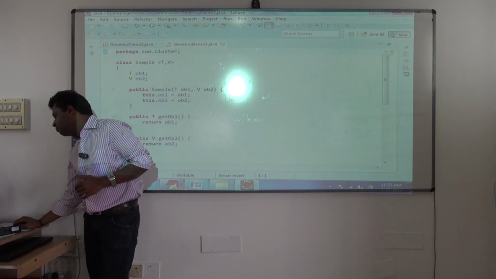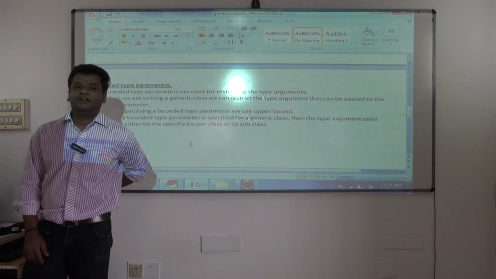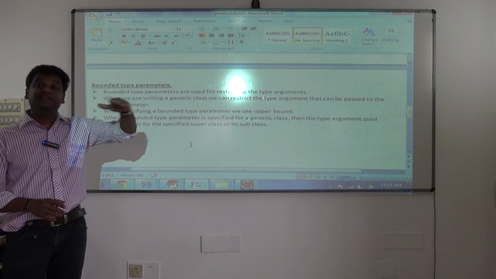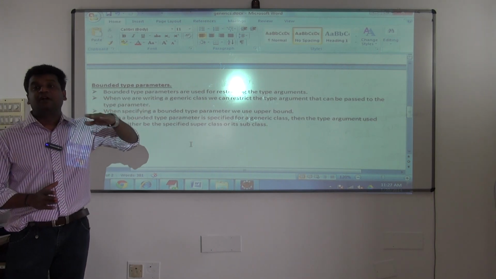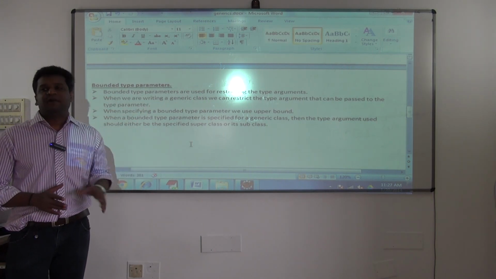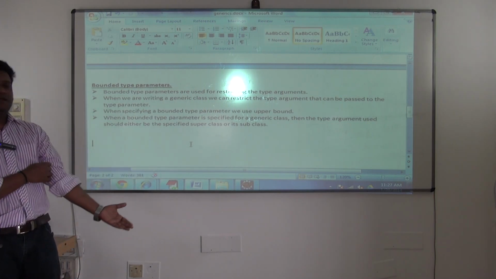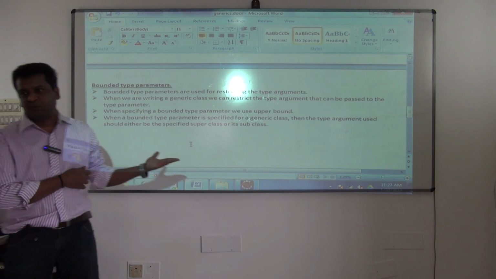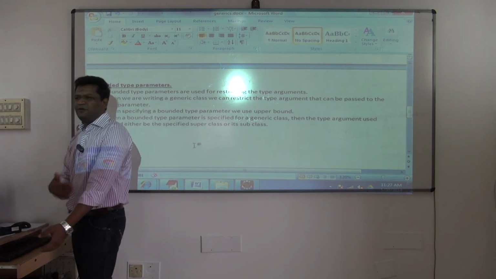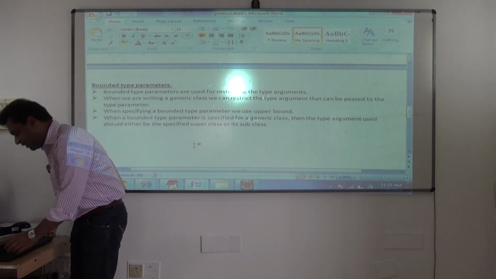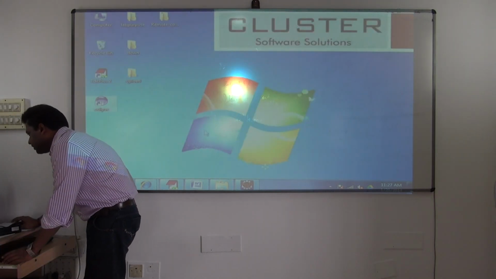So that is where bounded type parameters come in. Bound means it should allow only these types. You are binding it, and it will not allow any other type arguments. So you can write some notes on this. I'll come back and explain these points later. For this I'm not going to type now. These examples are ready. I'll just execute and show it to you. You can only follow it now. It's very simple.